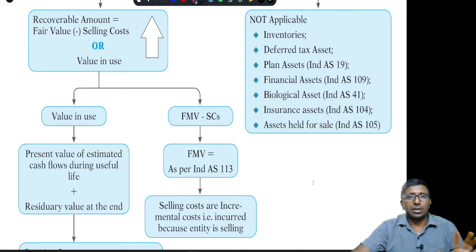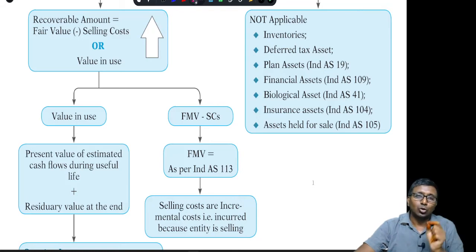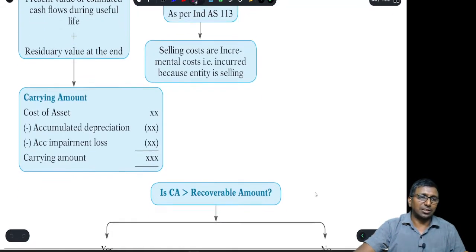Next, fair market value minus selling cost. Fair market value, you are supposed to refer, that is exit price. If you want to sell the asset, what is the amount you will get, which is discussed and defined by Ind AS 113. Selling costs are incremental costs. What all the cost I am going to incur because I am selling. If I had not sold, I would not have incurred. Those costs only you are supposed to consider, right?